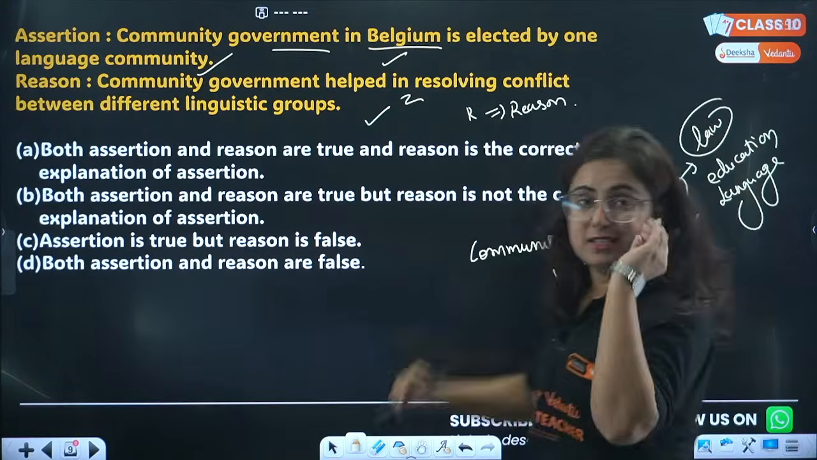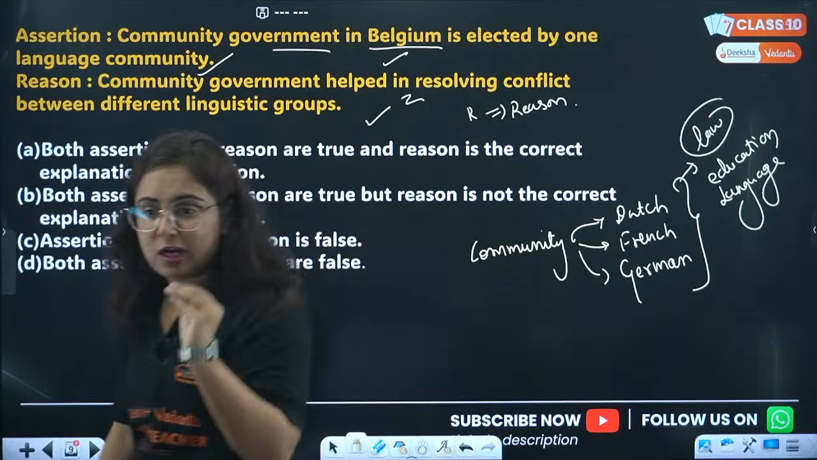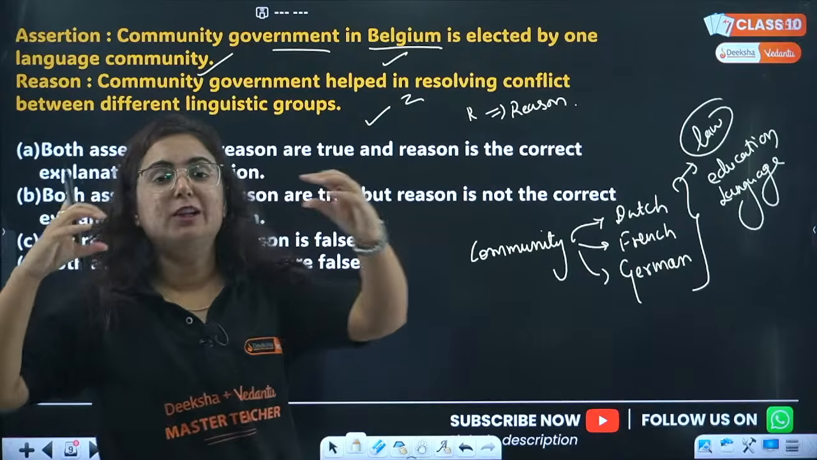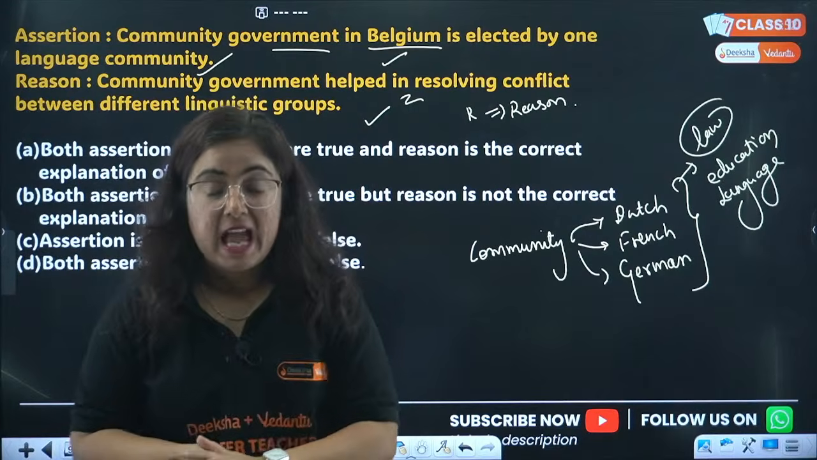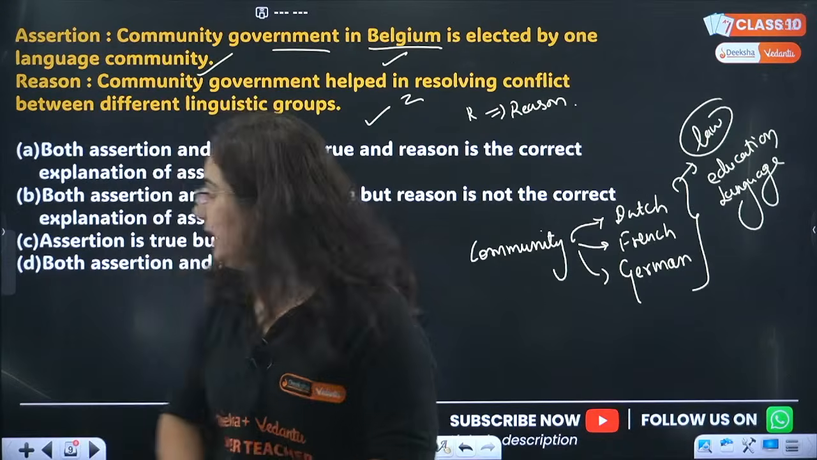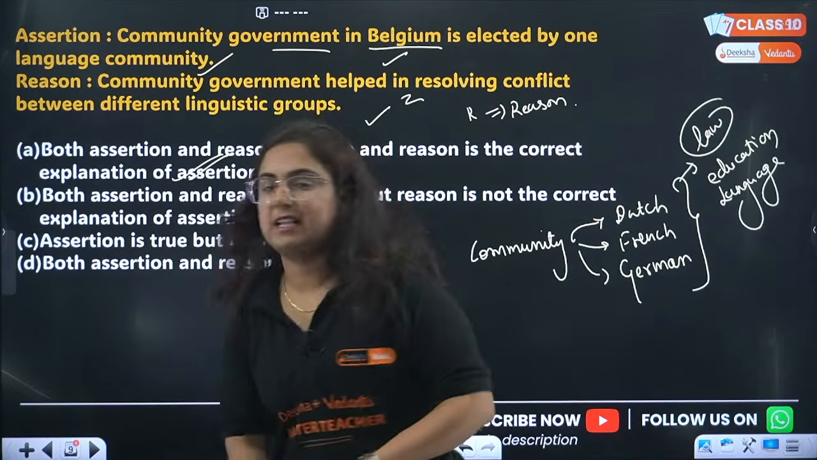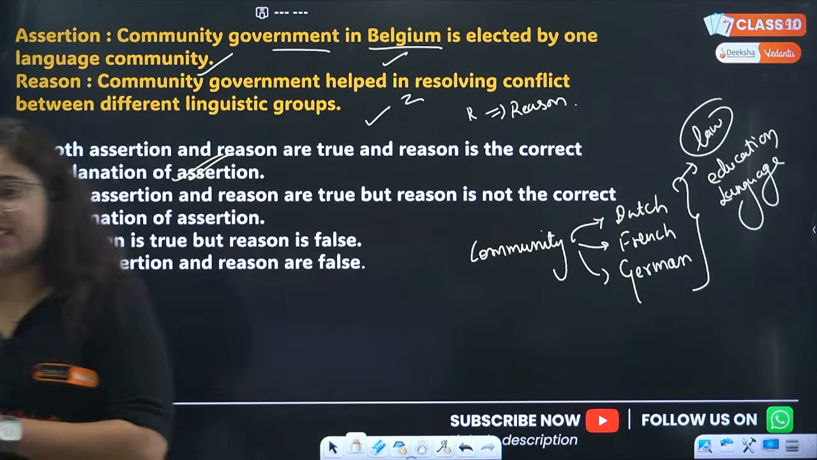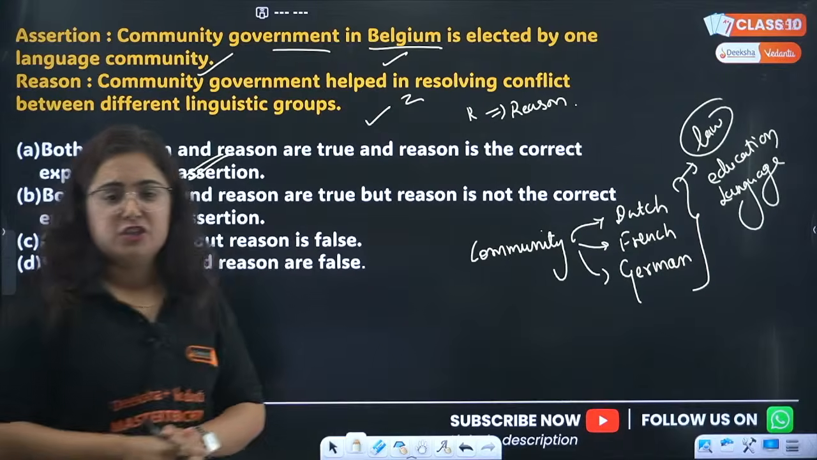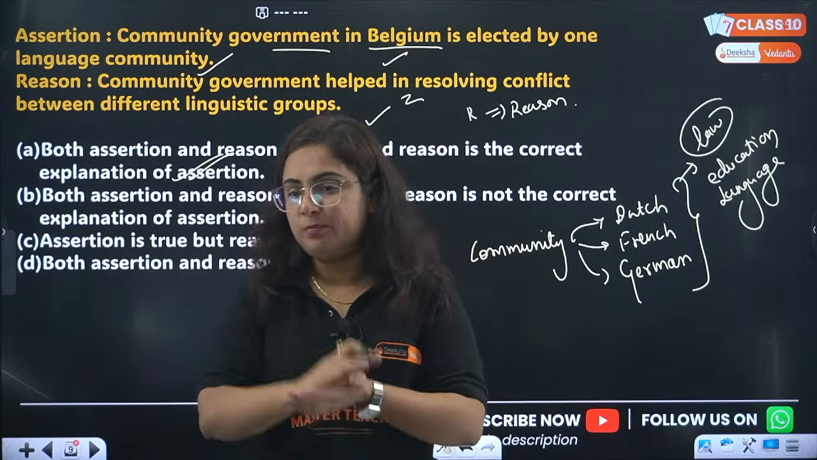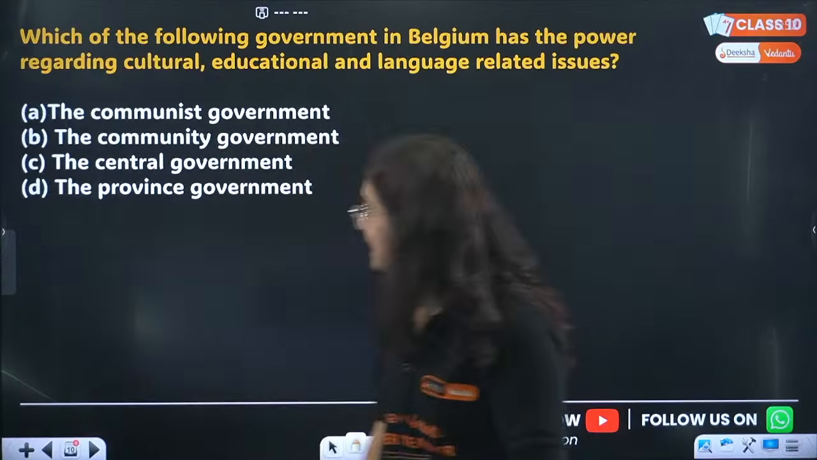Whenever an assertion-reason type of question comes, first make sure that you read those statements separately and figure out whether R is the reason for A or not. Getting my point? And yes, A is the correct answer over here. Very much correct, A. To all the students who gave me the answer A, very good. Moving towards the next question.